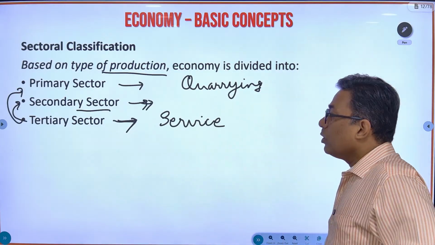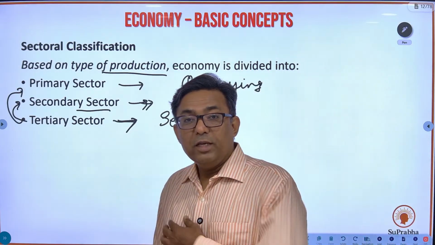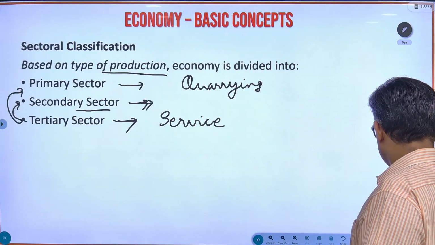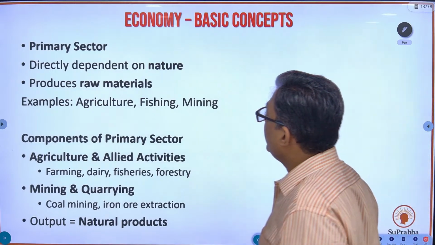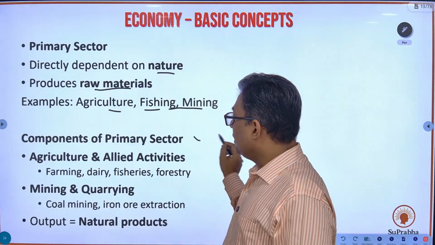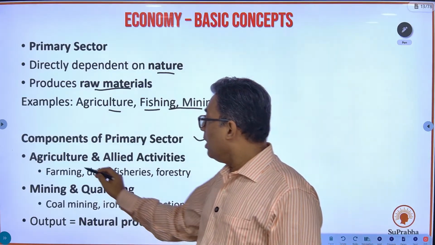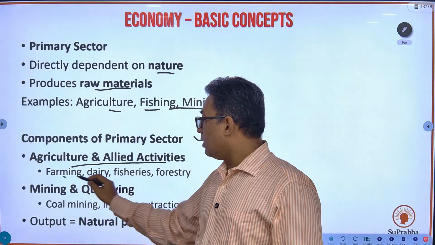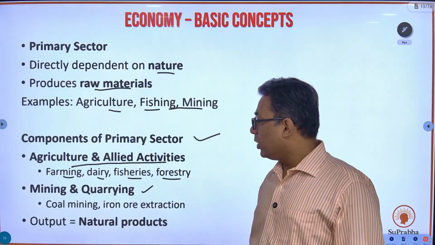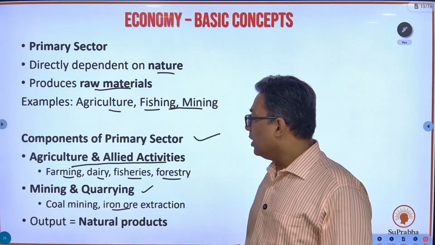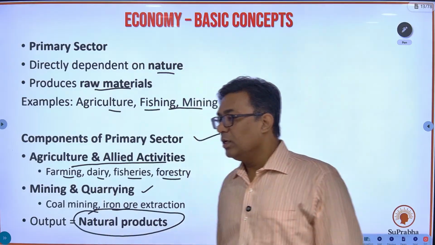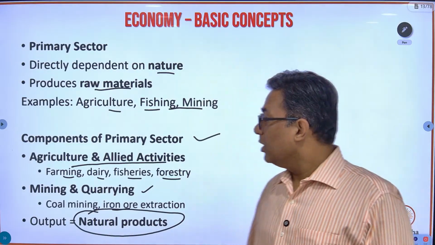So based on the type of production, you can have primary, secondary and tertiary sectors. The primary sector directly depends on nature, produces raw materials: agriculture, fishing, mining. Components of the primary sector, as I told you, are agriculture and allied activities, so farming, dairy, fisheries, forestry, and mining and quarrying, that is coal mining, iron ore extraction. Okay, so the output of the primary sector is nothing but natural products.